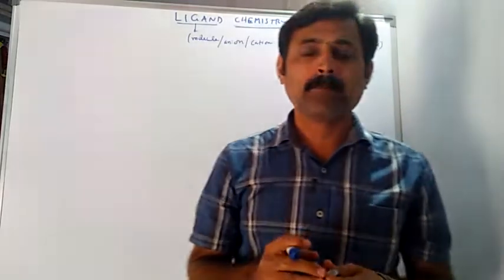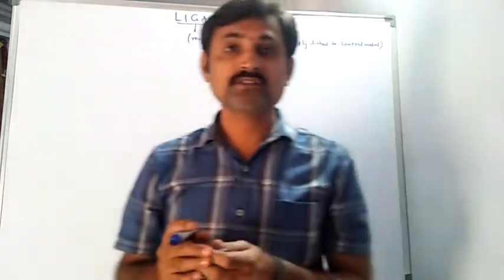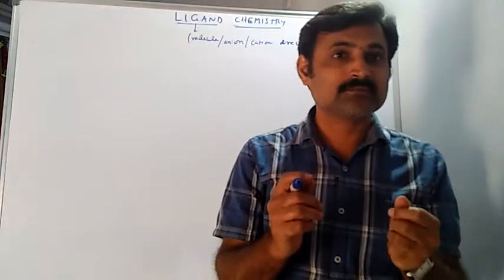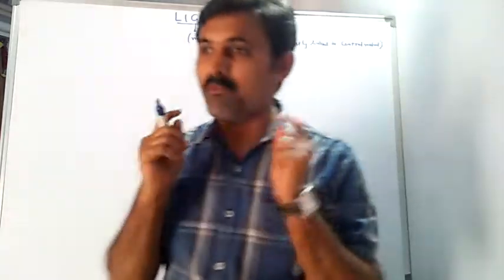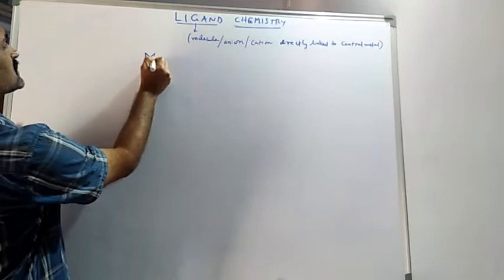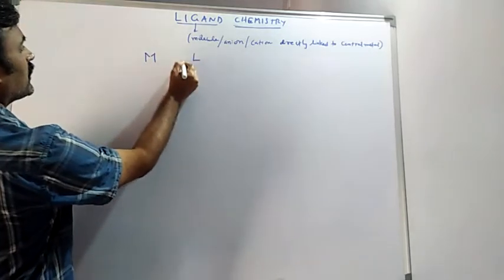Moving on to the important point of ligands, these ligands are said to be attached to the central metal through what kind of bond? The kind of bond is called a coordinate covalent bond between the metal and ligand.